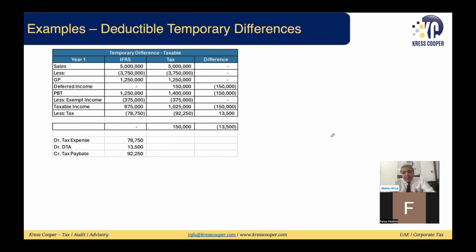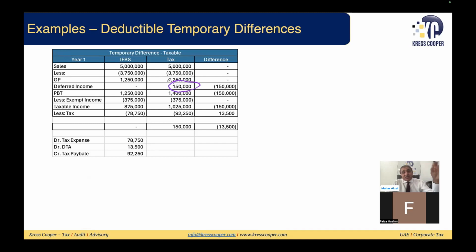Now looking at deductible temporary differences, deferred income. A company has received 150,000 in the first year. Tax authorities are usually following cash basis of accounting. They said, okay, you have received 150,000, you need to book it as your taxable income. But the company asks, they have not even given the services, how can they book the income? But the authorities said you have received the payment, you are liable to pay the tax. They are usually following cash basis of accounting.